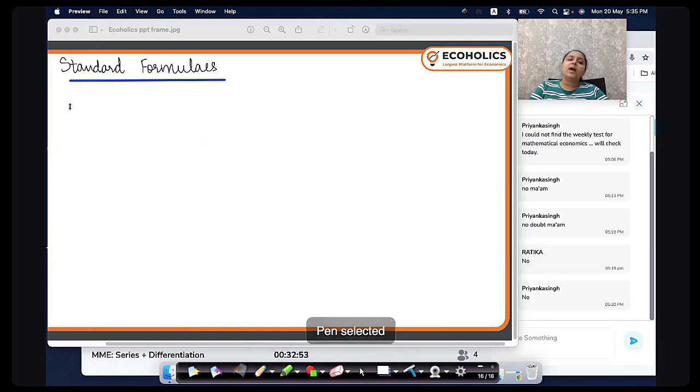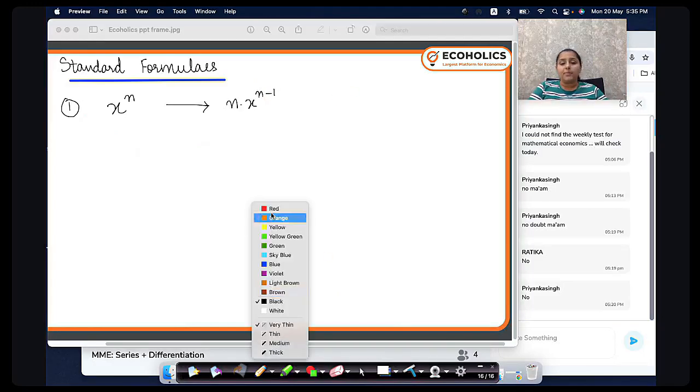If I have a power function, how does a power function look like? A power function is one like x raised to the power n. What is the derivative? After the arrow I'm going to write the derivative. So how do I find the derivative of x raised to the power n? The power comes in front and x is left with one less power. So n comes in front and I write x raised to the power n minus 1.